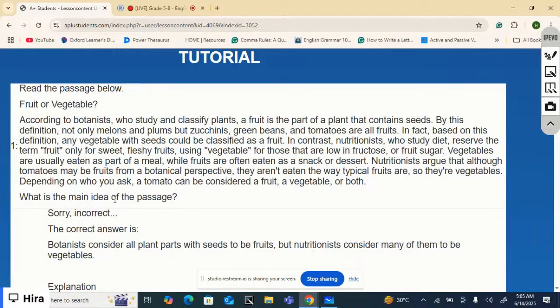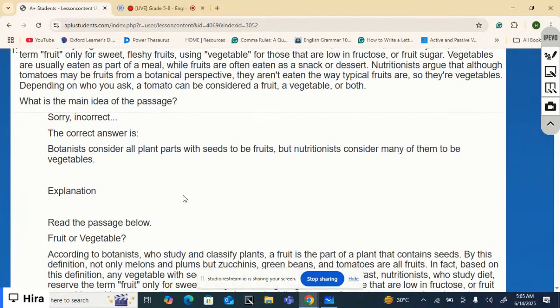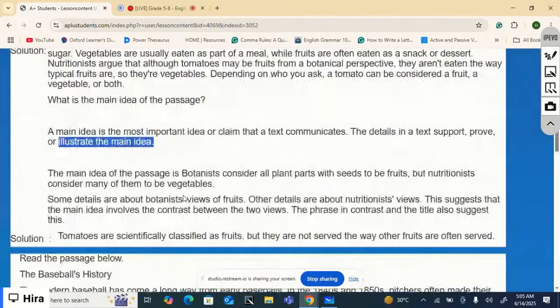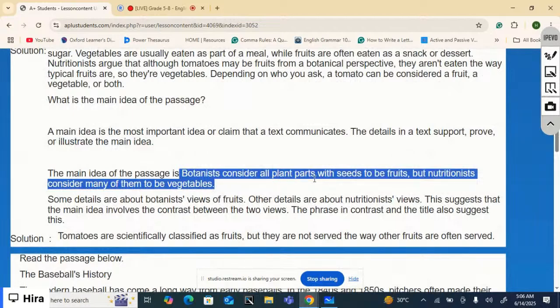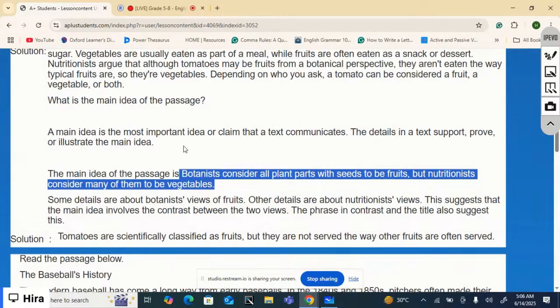So, what is the main idea of the passage? Well, the main idea is botanists consider all plant parts with seeds to be fruits, but nutritionists consider many of them to be vegetables. So, how did we determine that it is the main idea? Well, we read the details.